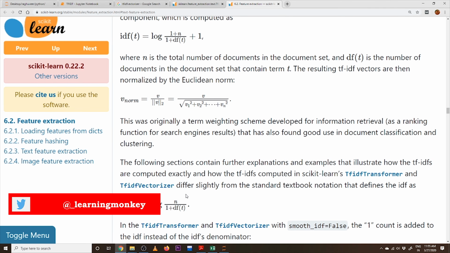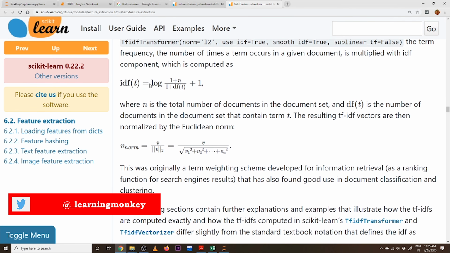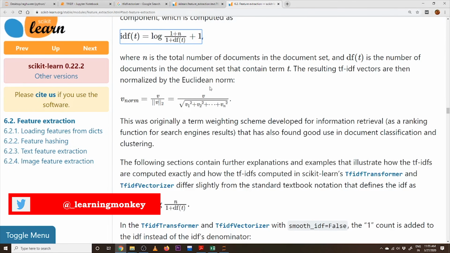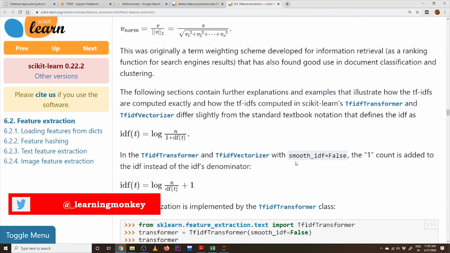But our TF-IDF default implementation is this one: log of (1 plus n) by (1 plus df of t), plus 1. This is the default implementation, and if you change smooth_idf to false, it will take this implementation: log of n by df of t, plus 1. So this normalization is implemented by the TfidfTransformer.